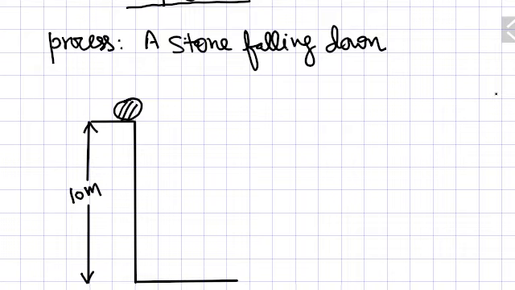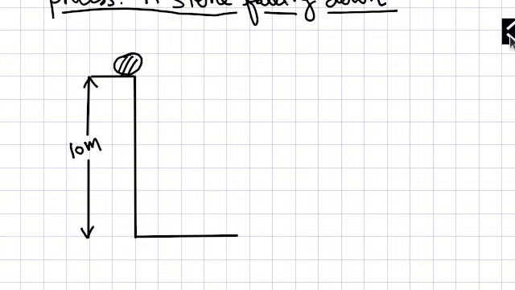The second law of thermodynamics can be better understood with the help of this example. It is a process, a stone falling down. So this stone is here, and it is at a 10-meter height from the ground.